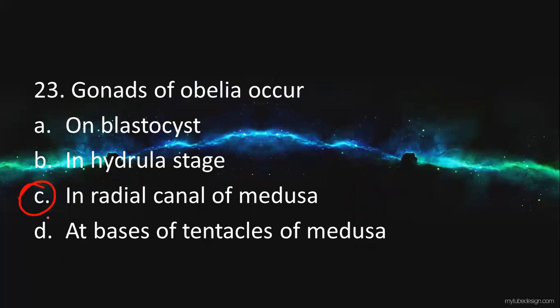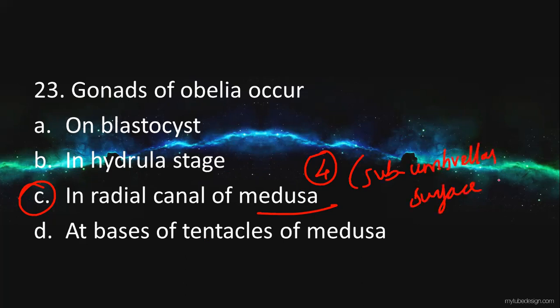That means each Medusa of obelia has four gonads, which are situated on the subumbrellar surface. Remember this, one each in the middle of each radial canal. So that is the answer.